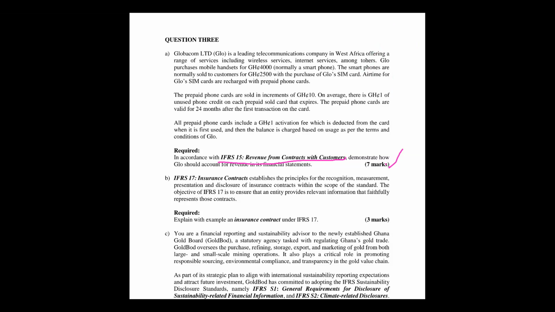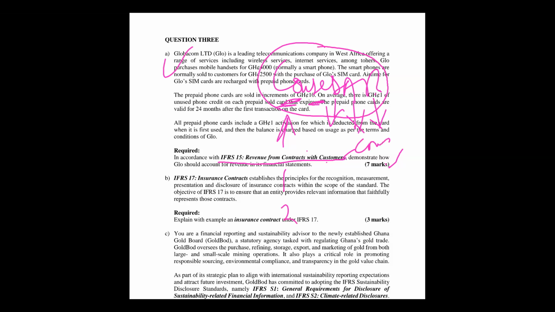If it's revenue from contract with customers, the first question will be, what do I need? I think it's CONSIDER. If I have an acronym for this one, CONSIDER: identify whether a contract exists, identify the separate performance obligations, determine the price, allocate it, and then recognize revenue. So assuming I'm to solve this question on IFRS 15, I have an acronym for the recognition, how to recognize it and how to do the computation. I'll just write CONSIDER against it.